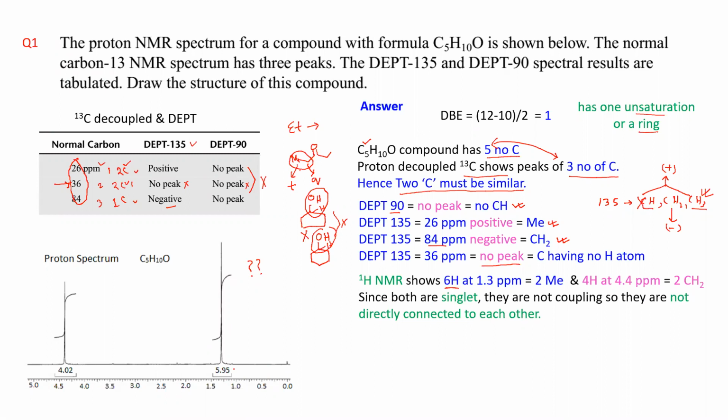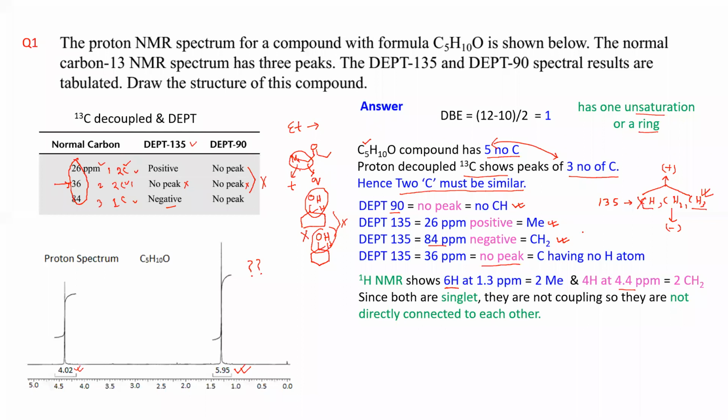You are not utilizing this integration value. So this is 5.95, which means 6. So you have 6H. And at 4.4, you have 4H. So integration is 4, so you have 4H.